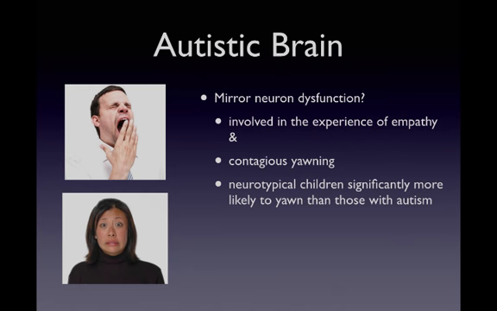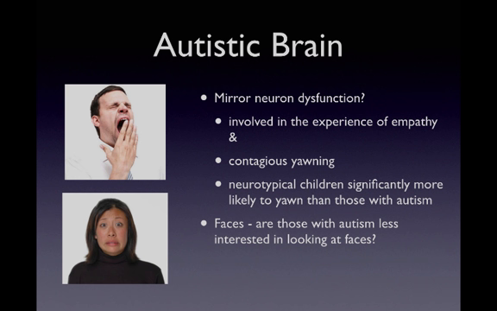Another line of research focused on faces, because research has shown that the fusiform face area is less responsive in those with autism than those who are more neurotypical when looking at pictures of faces. So this led some to speculate that people with autism are less interested in looking at faces and engaging in social interactions.